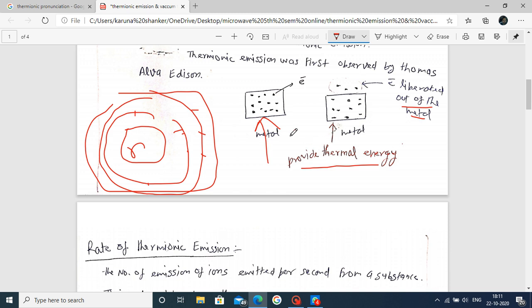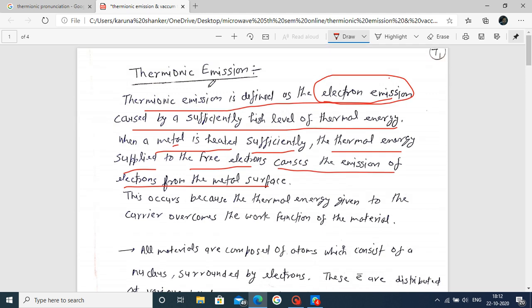This means that by providing thermal energy, the electron inside a material wants to leave the material, and around the surface the electron is liberated out of the material. This is the basic concept of thermionic emission. Thermionic emission means electrons are emitted by providing a sufficient energy level, and sufficient energy level means thermal or heat energy provided to this material.